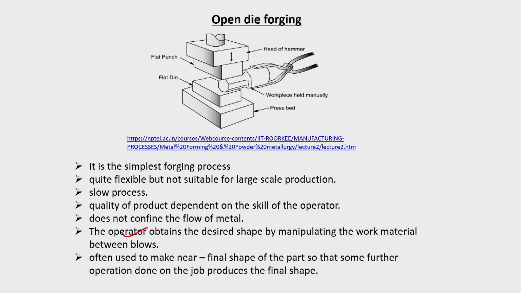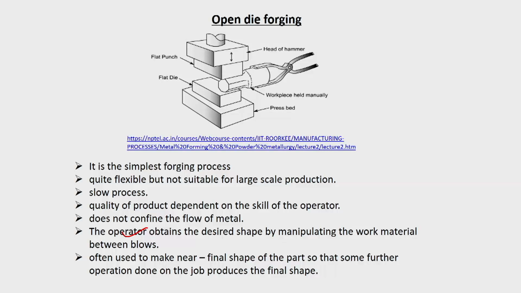But in industry, the machine, the ram, will be moving up and down, and after each successive operation the operator manually will be rotating and manipulating it to finally get the shape. You may start with a cylindrical billet, with a circular cross sectional area, but then you can get a square shape, an octagonal shape, or a hexagonal shape. All this depends upon the operator.